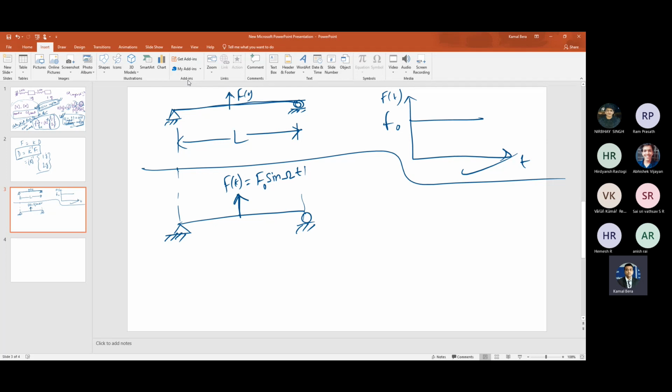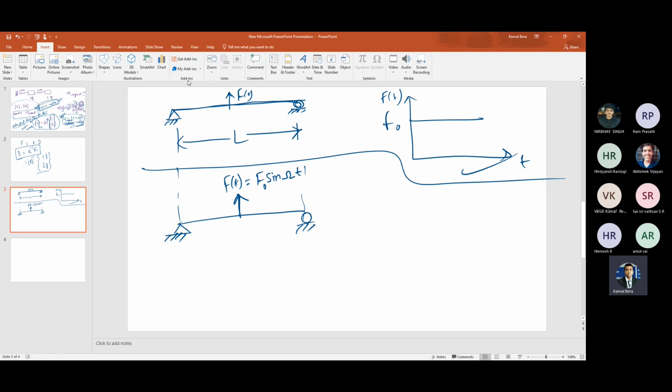It can be distributed also. Then another sine function will come. Let's say it is distributed linearly or sinusoidally. Then another function of x will come into the picture. But it doesn't matter. We will do the integration whenever x comes, or do the substitution of x.